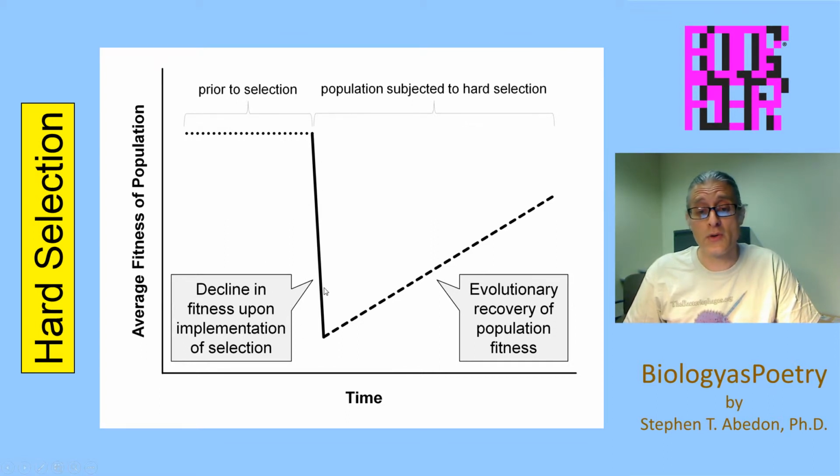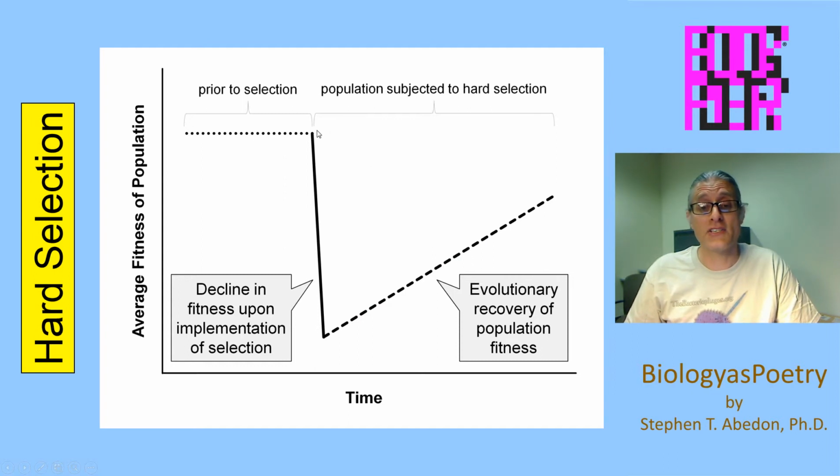So once you've imposed this hard selection, you see a decline in the average fitness associated with this majority of alleles, but some of the alleles, in fact, are not as harshly affected, and those alleles will tend to increase in frequency within the population. And as those alleles increase in frequency within the population, the average fitness of the population increases as well.